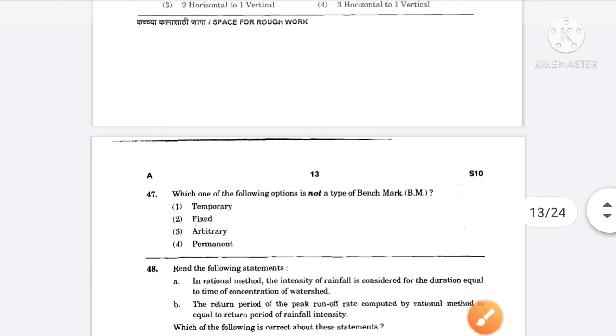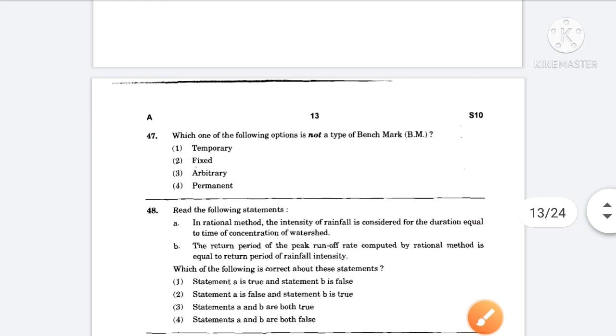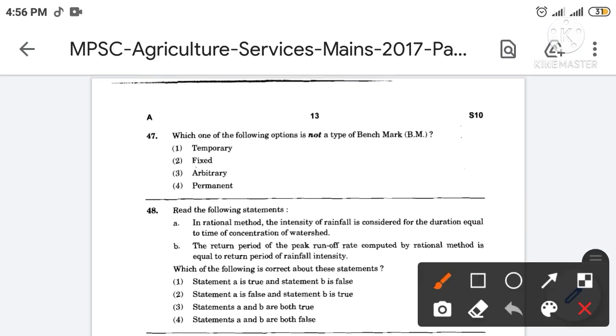Then next, which one of the following options is not a type of benchmark? The correct answer is option number 2. So the fix is not a type of benchmark.